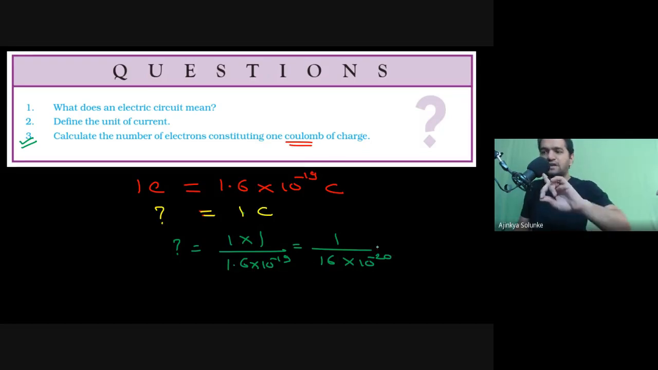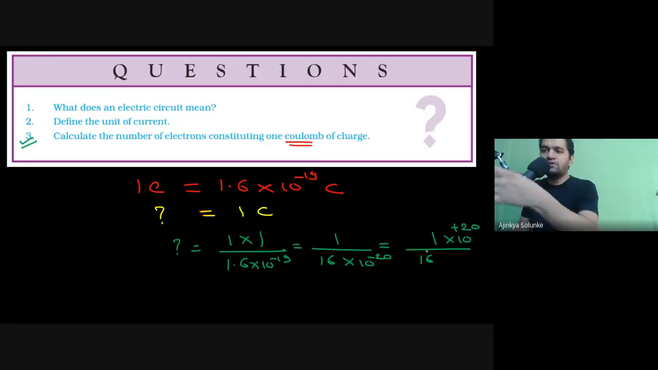I will transfer that minus 20 to the upper side. So I will write down something like this: 16 into 10 to the power plus 20. My minus 20 has become plus 20. Now I am going to divide 1 by 16. Now 1 by 16 into 10 to the power plus 20. Okay, let us divide this.